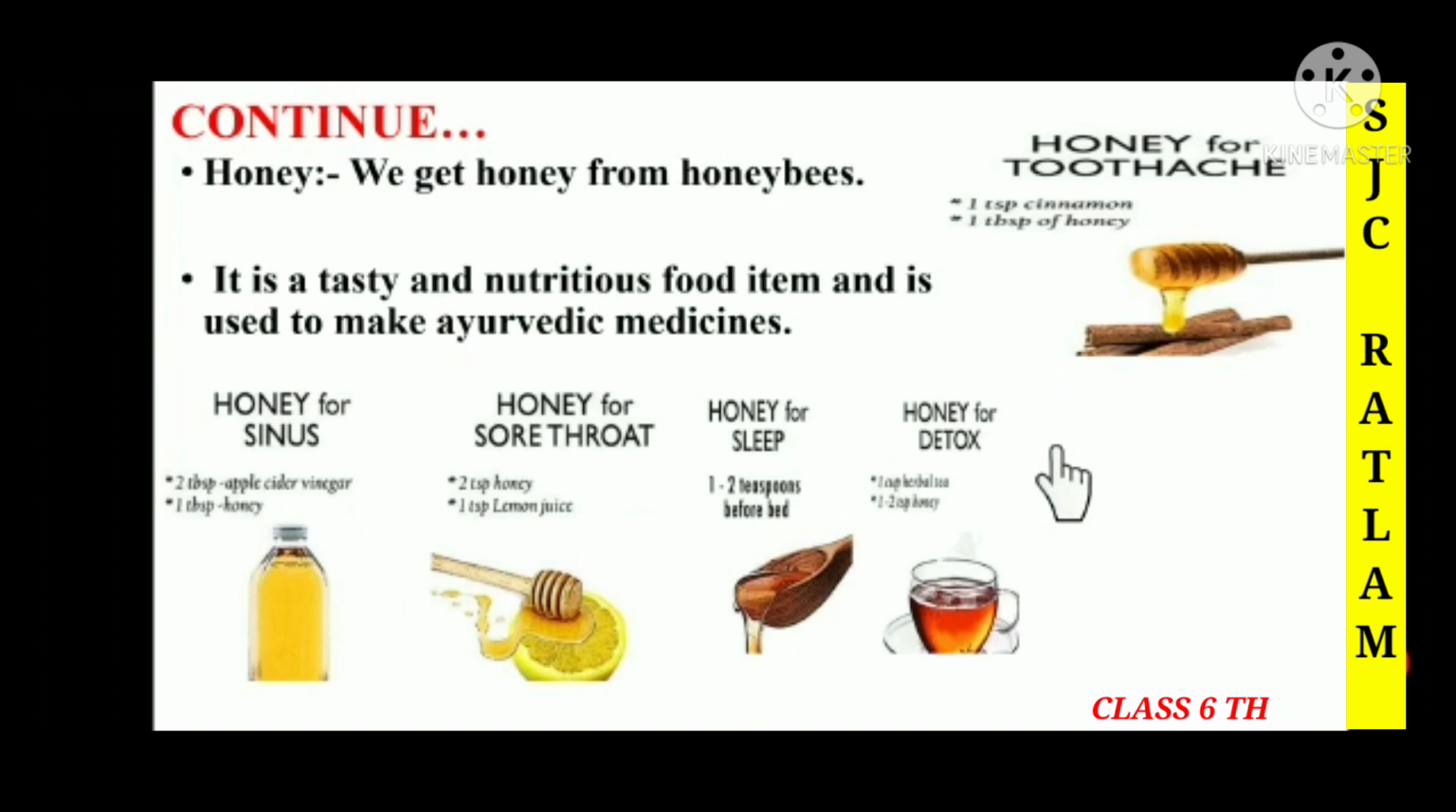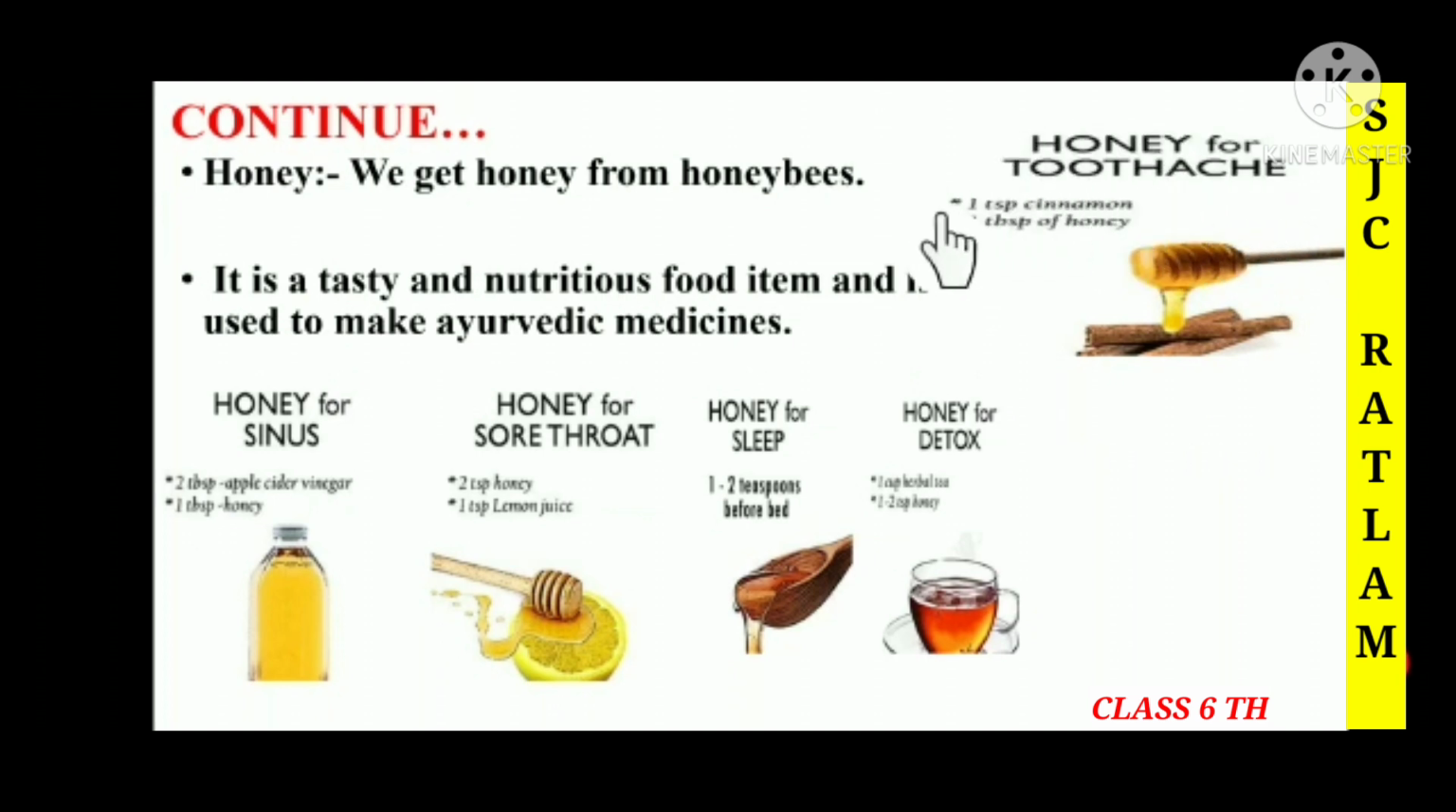Now children, we are going to discuss honey. As you know, we get honey from honey bees. It is a tasty and nutritious food item, and it is used to make Ayurvedic medicines. Here you can see that honey is used for toothache.